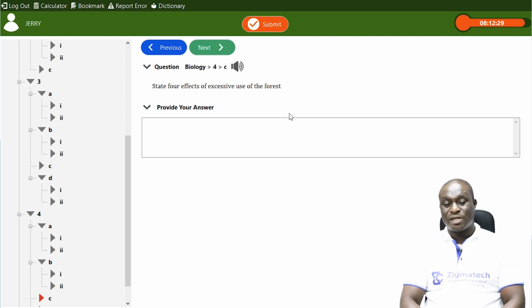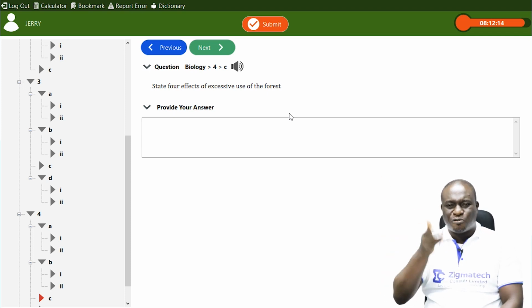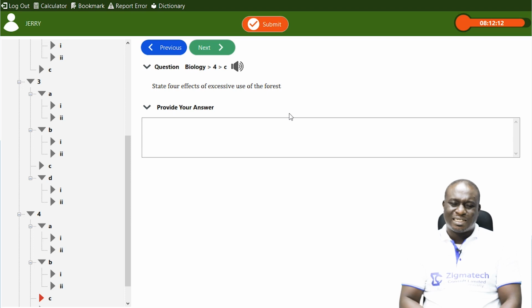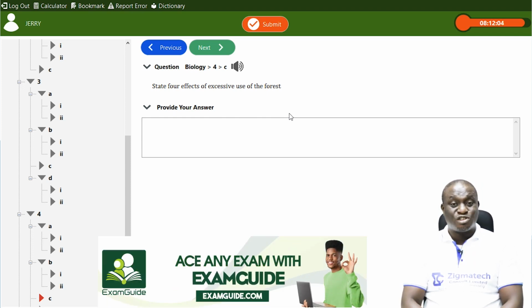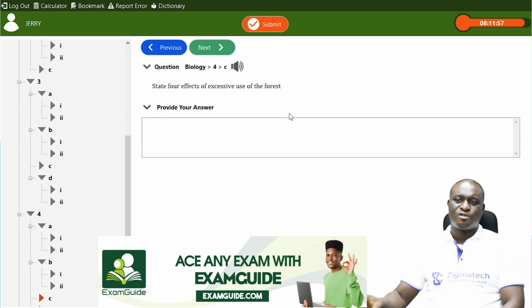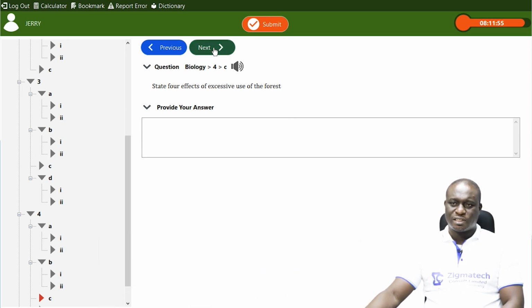In fact, these forests are where they use the forest as a source of food and also a source of shelter. So removing it or excessively using the forest, thereby cutting them down or felling them consistently, can lead to migration of these animals and also the extinction or the death of these animals. So these are 4 negative effects of excessive use of the forest.